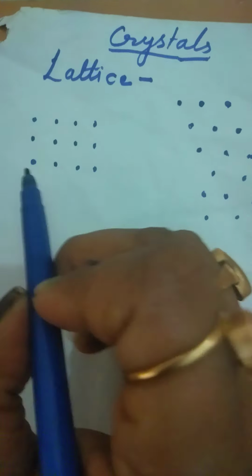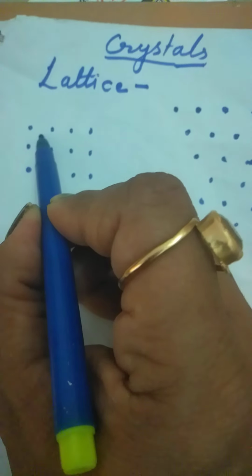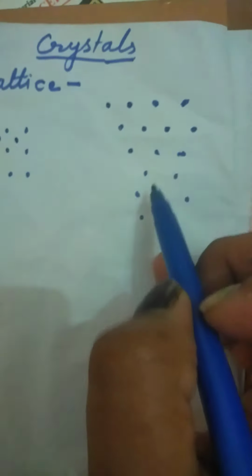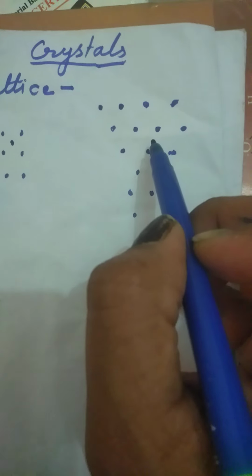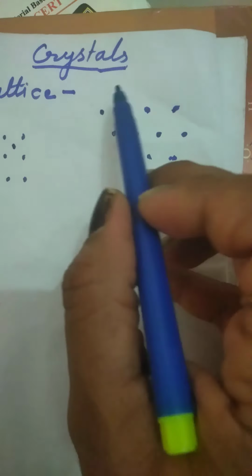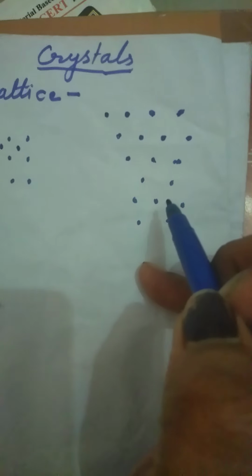The first row you will make in this way, then in the second row, above these, you will keep one, one, one, one. So we can say the arrangement is like this. We prefer this arrangement because it gives perfect packing of the particles. That's why we make them in this way.